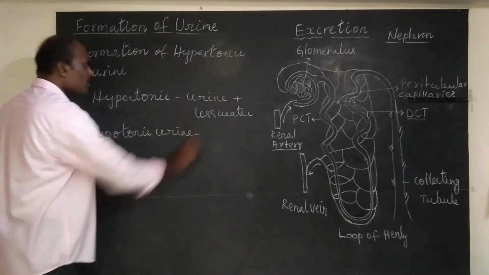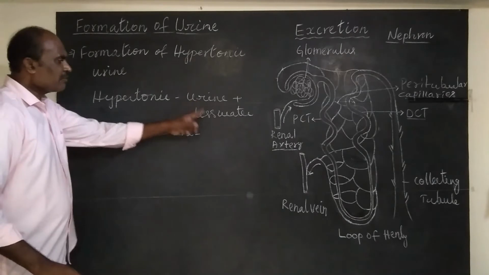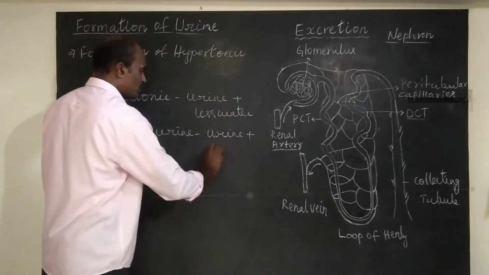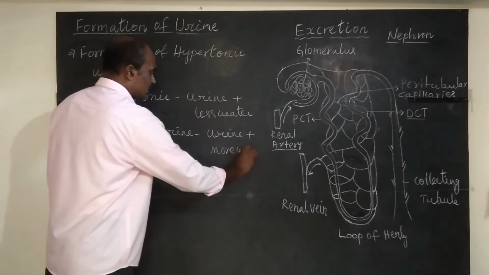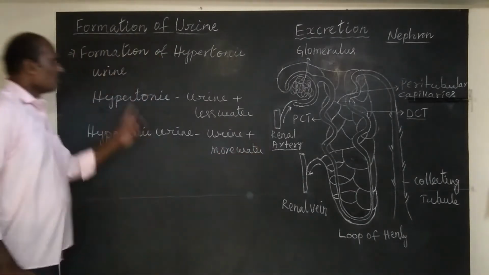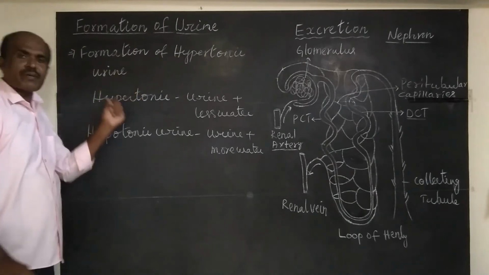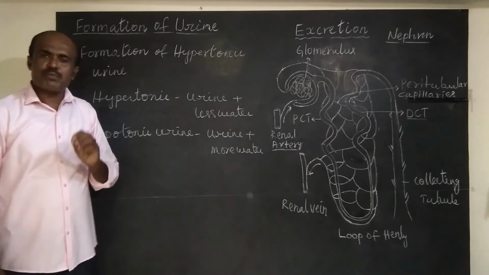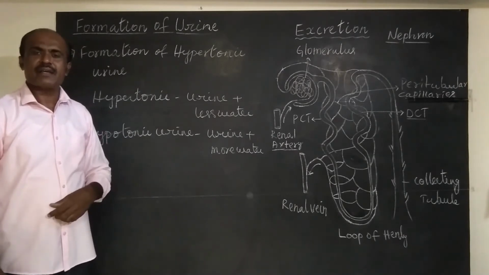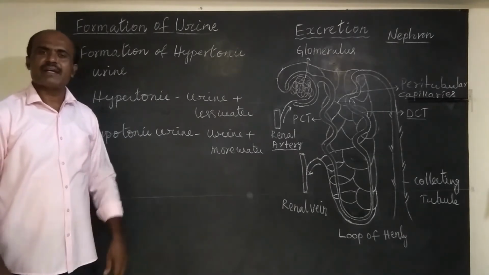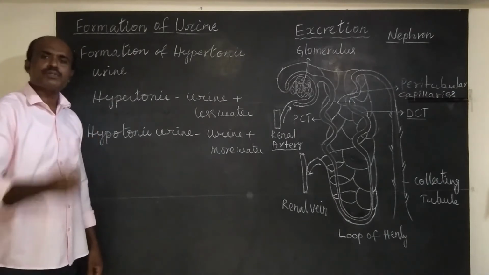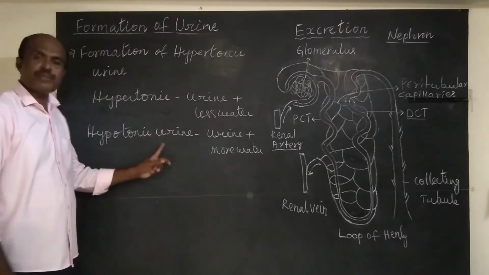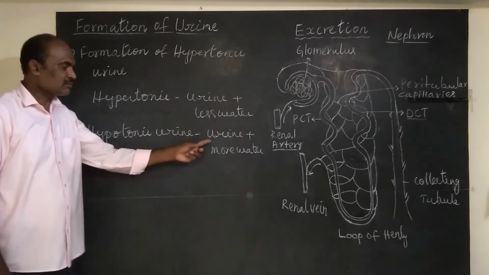See, hypotonic urine means urine with more water. Formation of hypotonic urine. It means when there is more water in the body, this excess of water is also released out through urine. That urine is hypotonic urine. See, urine with more water.